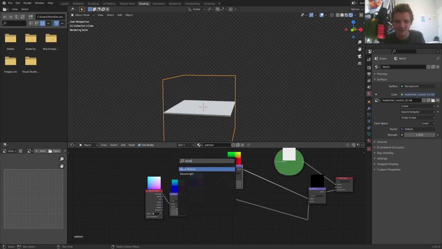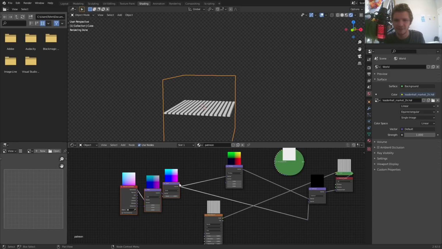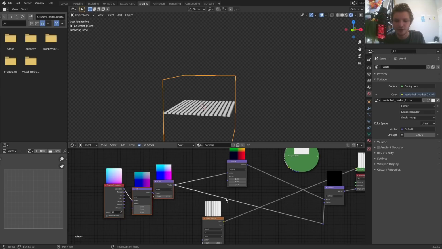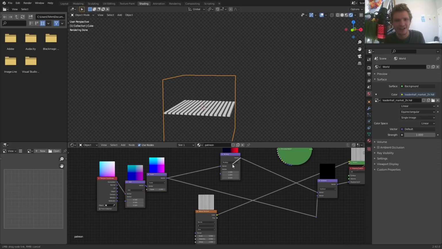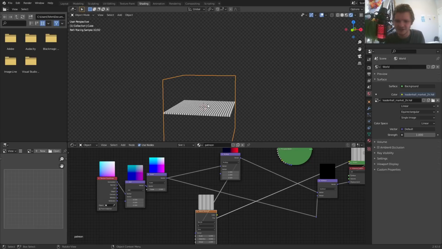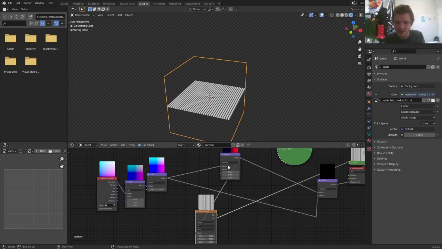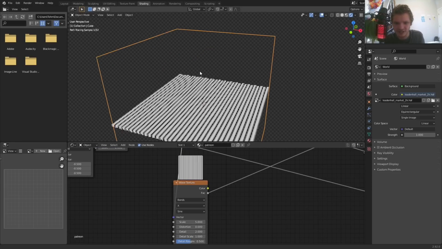Starting off with the sine wave, I'm going to be using a wave texture. And generally, this part's a bit complicated, but I would recommend if you are going to use a texture for the next step in vector displacement, if you can, always try to use the last piece of the vector displacement you've used so far. So for example, I can plug this in here. This will just carry the transformation that we've done. You don't necessarily need to do it for this project, but it's helpful. So everything we've done so far, sending it to a wave texture. So this is going to be our sine wave.